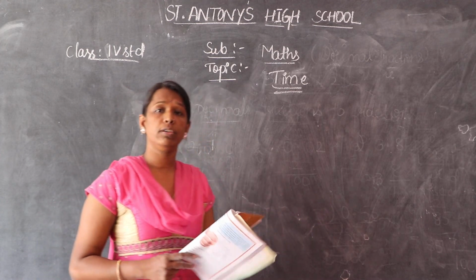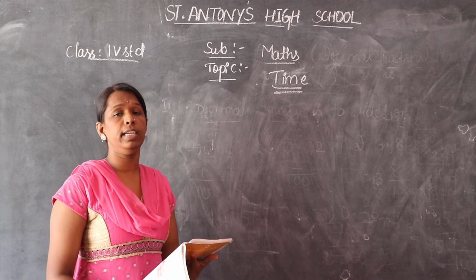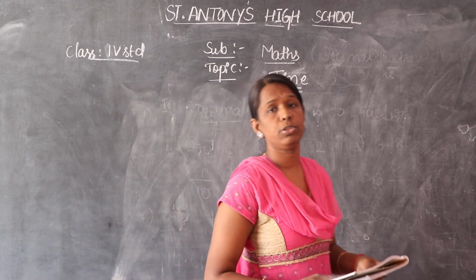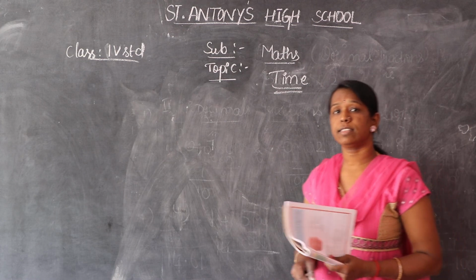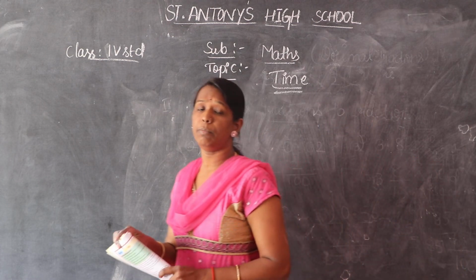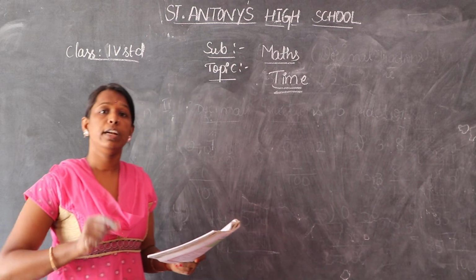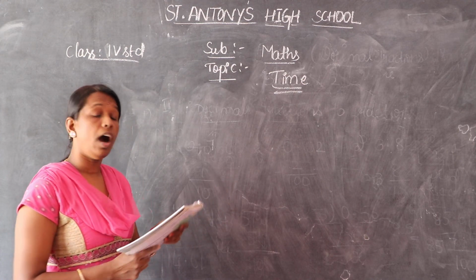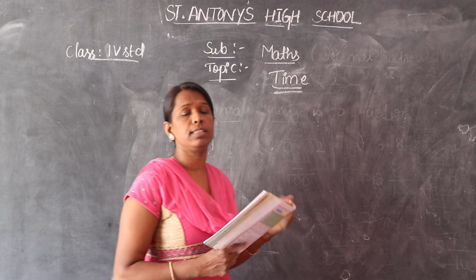And then we know that there are 12 months in a year. January, February, March, April, May, June, July, August, September, October, November and December. There are 12 months in a year. So we know how many days are there in these months.